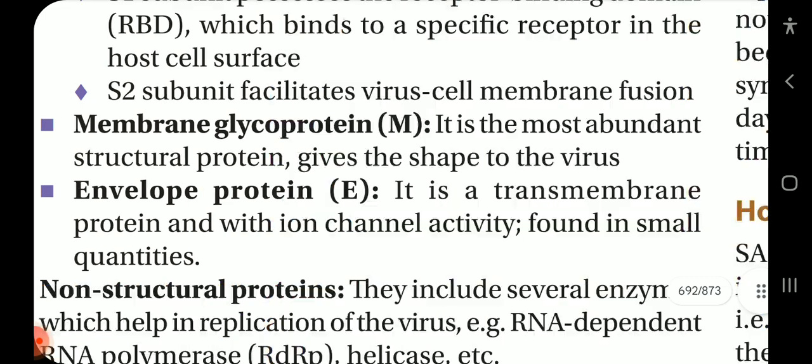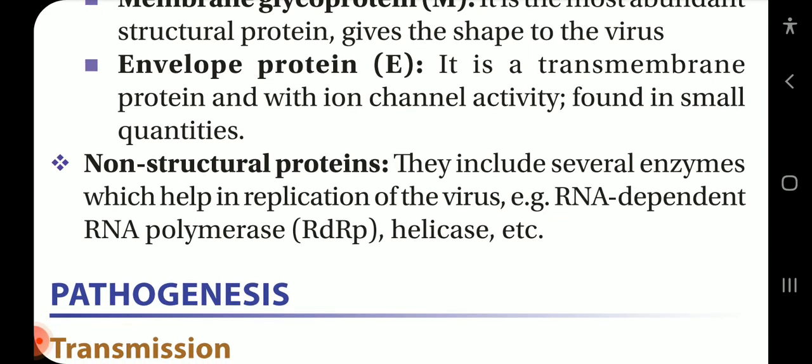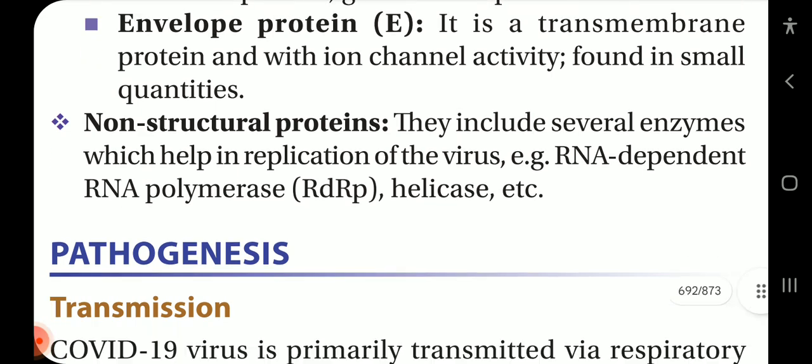Membrane glycoprotein M, the most abundant structural protein, gives the shape to the virus, and envelope protein E is a transmembrane protein with ion channel activity, found in small quantities. Now, there are some non-structural proteins as well. They include several enzymes which help in replication of the virus. Examples: RNA dependent RNA polymerase, helicase, etc.